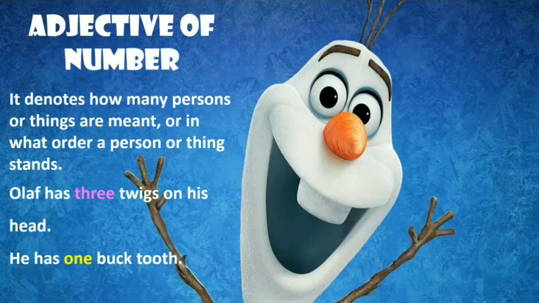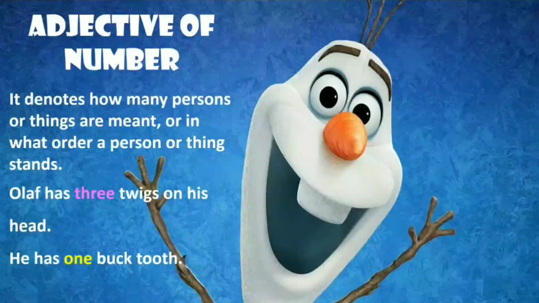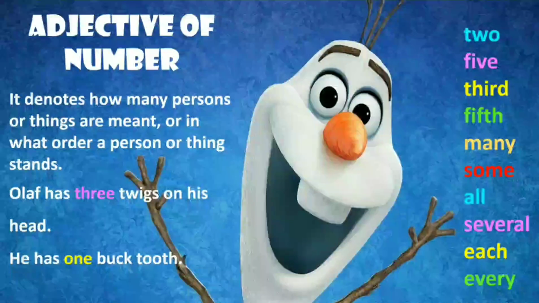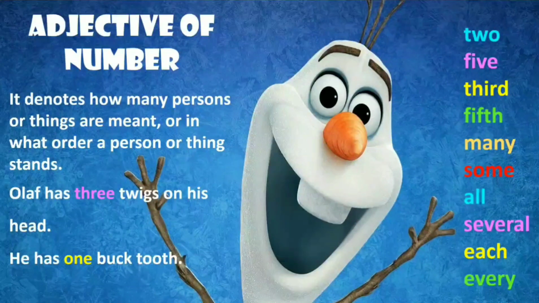Let us see some more examples of adjectives of number. Adjectives of number are also categorized into 3 different kinds. Let us first see the adjectives of number which appear on the screen like 2, 5, third, fifth, many, some, all, several, each, and every.